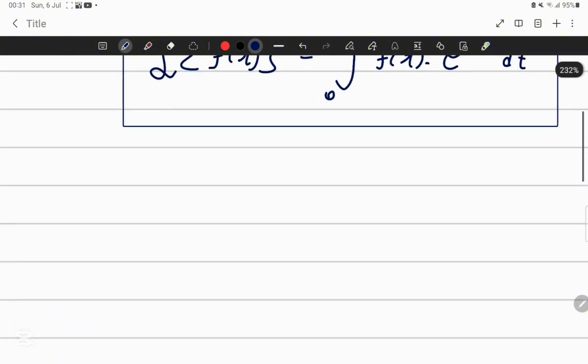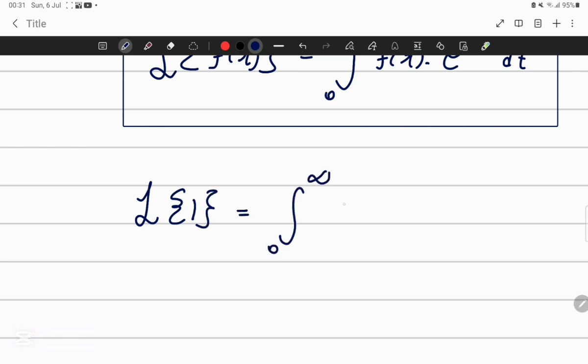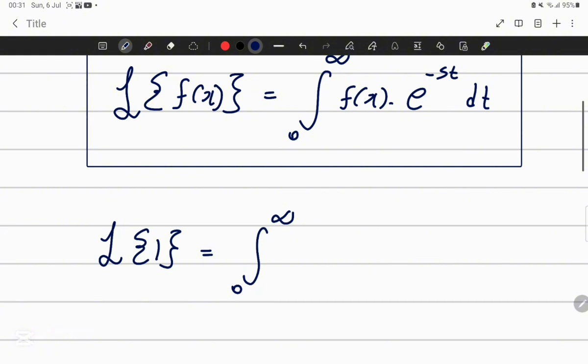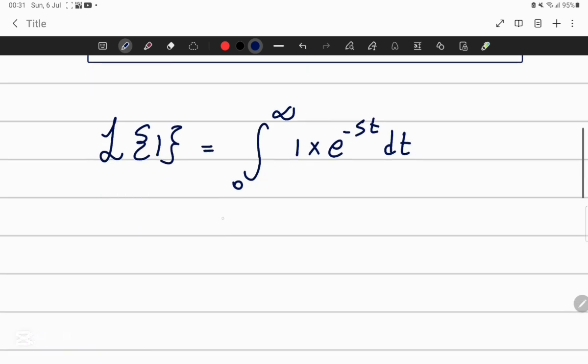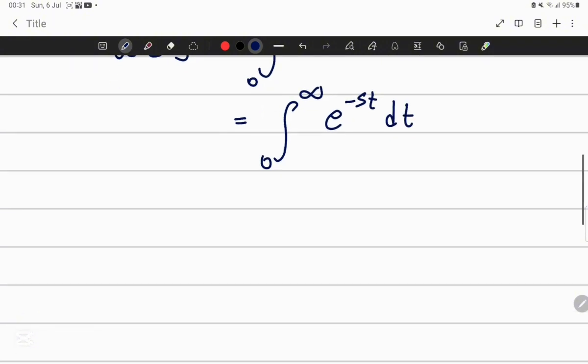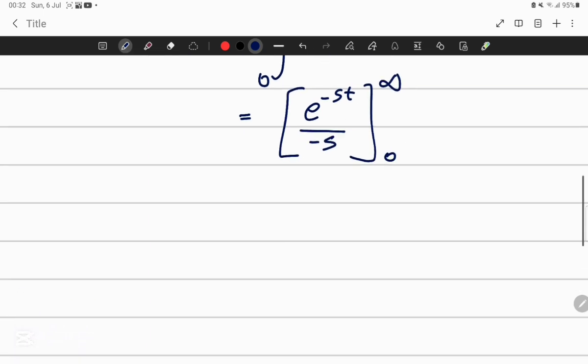I need to find the Laplace transformation of 1. So this is the integral from 0 to infinity, since the function f(x) is 1, times e to the minus st dt. So this is simply the integral from 0 to infinity of e to the minus st dt. When I integrate this, I get e to the minus st over minus s, with limits going from 0 to infinity.